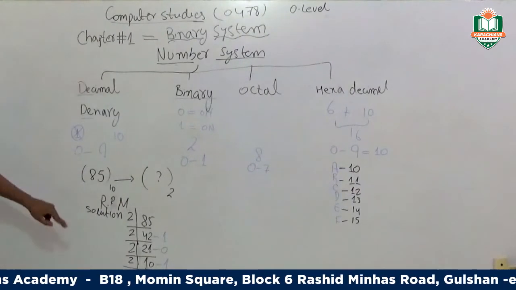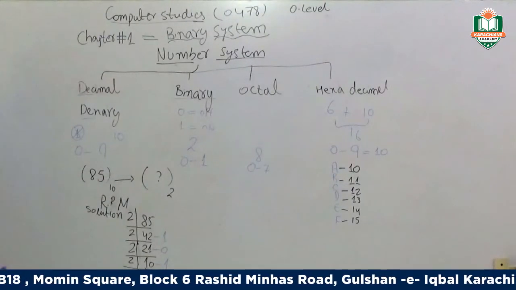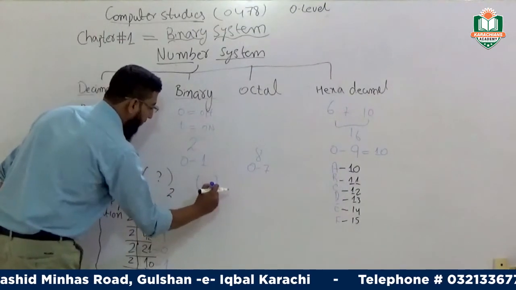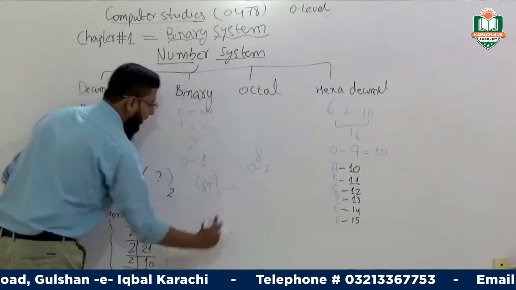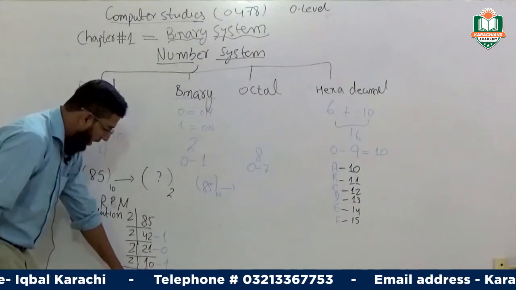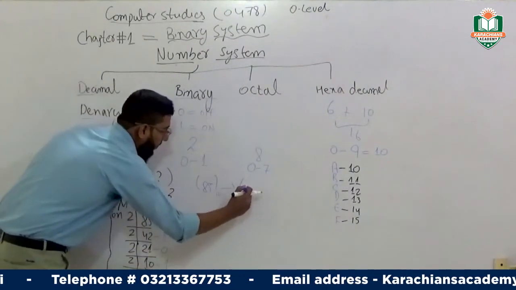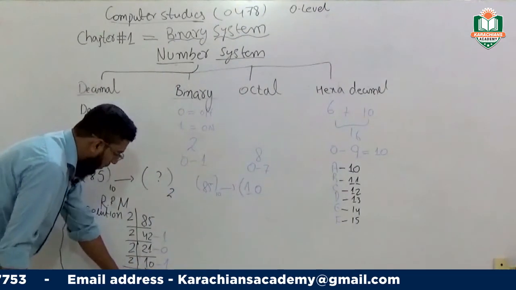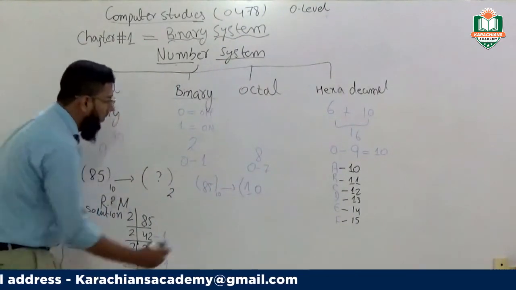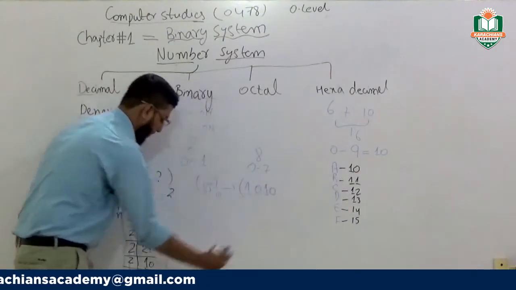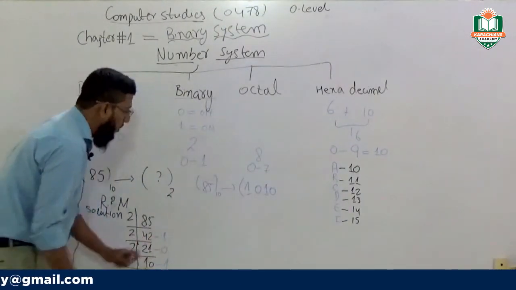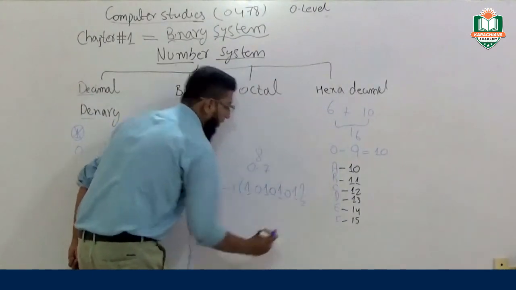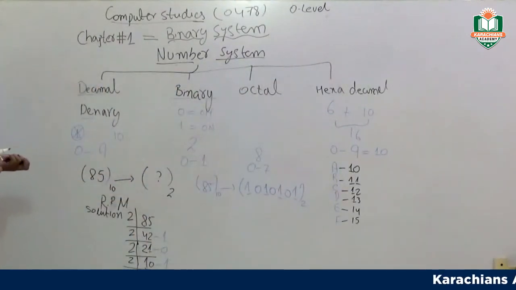How can we make its answer? 85 base 10. Now 1 0 1 0 1 0 1. You can see it.